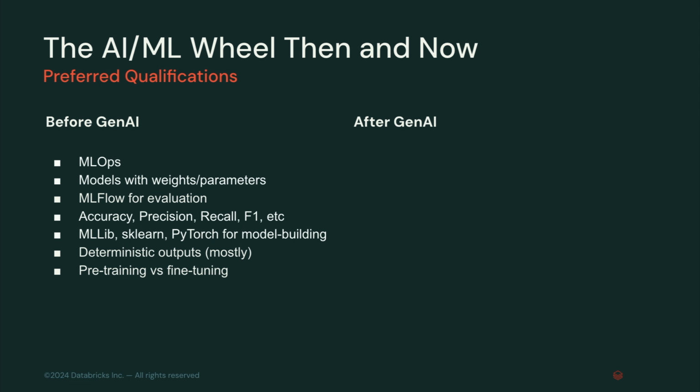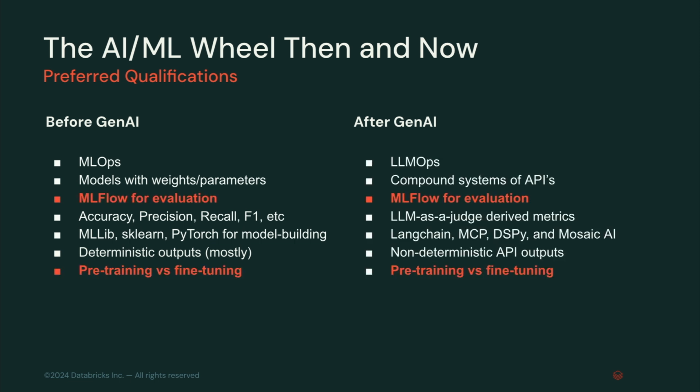And there's also a post-GenAI world in which some of this is the same, but there are some things that are going to be different. I highlight the orange ones as being pretty similar, and we'll highlight this as part of this talk as well. But some fun ones I'll call out are just these libraries. Cool, sklearn and PyTorch, but have you actually built something with LangChain? Have you built something with MCP, DSPy, so on and so forth? These paradigms didn't exist 2 years ago, so there is some relearning to do.